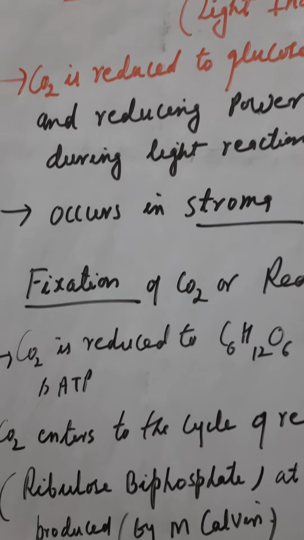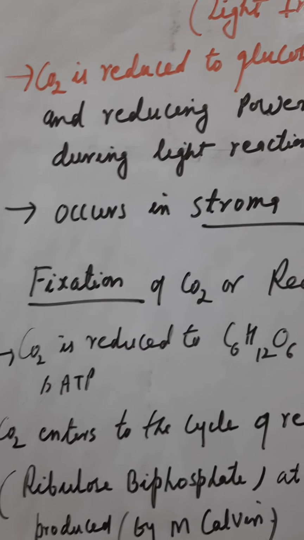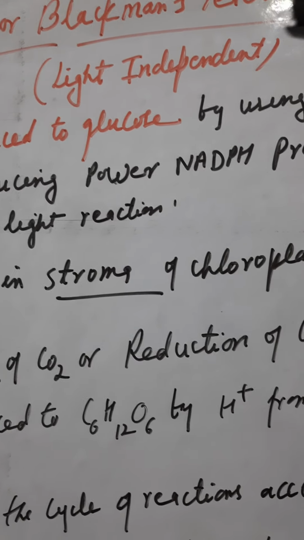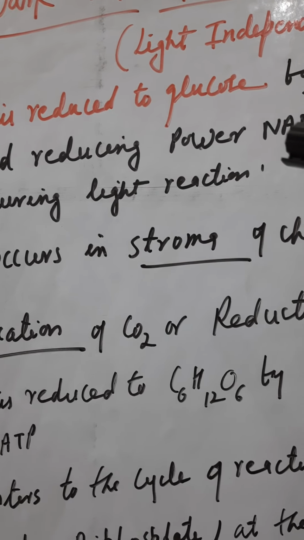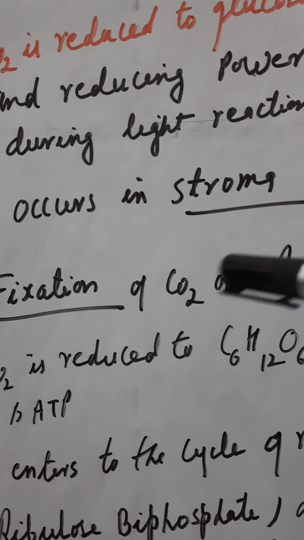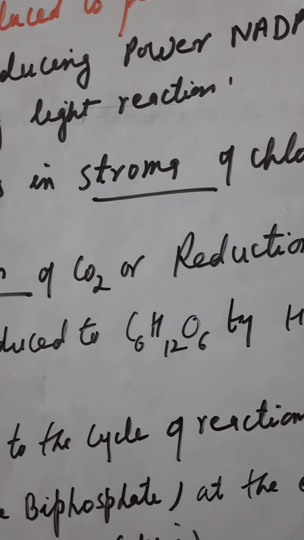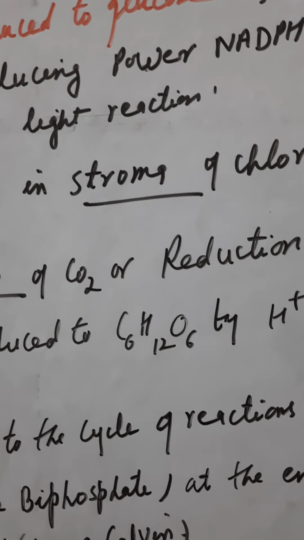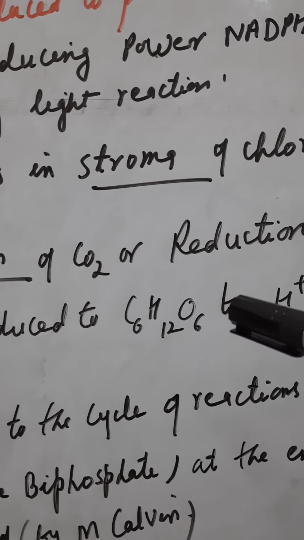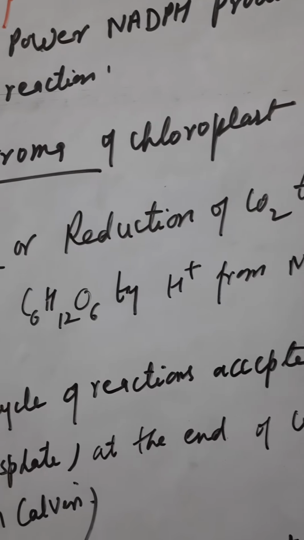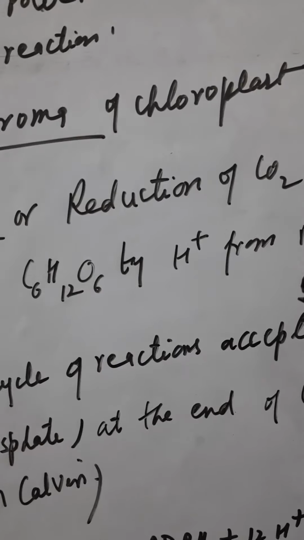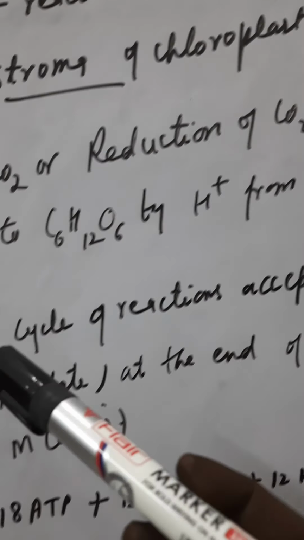So again I am summarizing the concept which I told you today in the video and the audio also. Dark reaction of photosynthesis, also called biosynthetic phase, light independent phase, Blackman's reaction. Carbon dioxide is reduced to glucose by using ATP and NADPH produced during the light reaction. It occurs where? In the stroma of the chloroplast. So if the question is asked, where does it occur, you have to write the location as the stroma of the chloroplast. Fixation of carbon dioxide, in that the reduction of carbon dioxide to glucose takes place, that is CO2 is reduced to C6H12O6 by using NADPH and ATP.